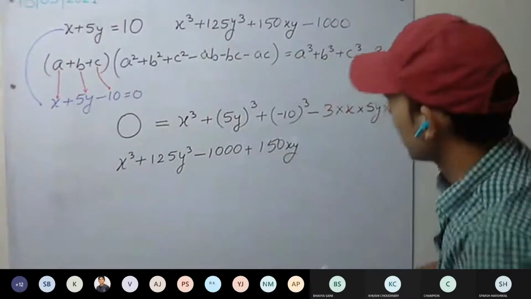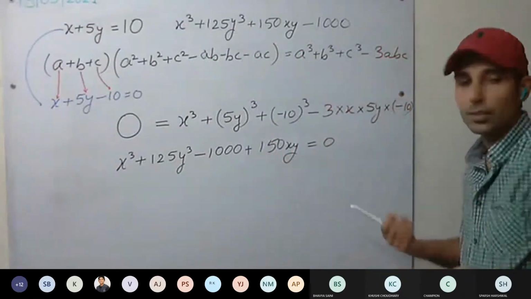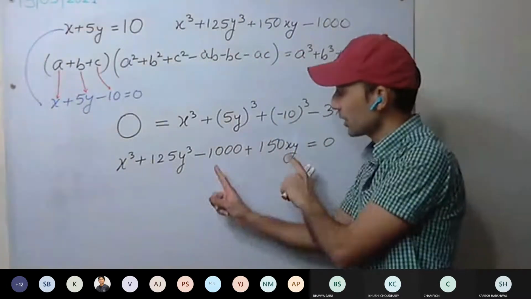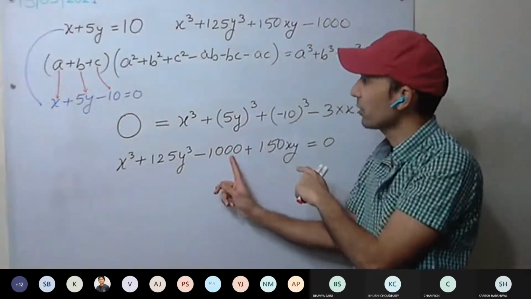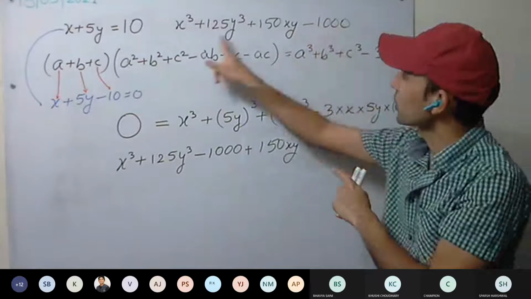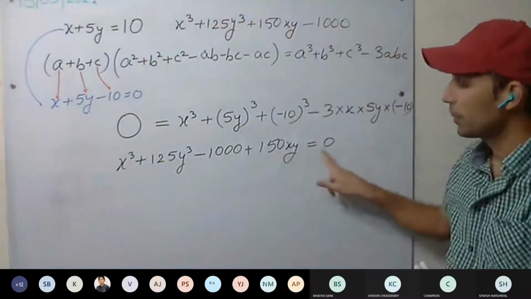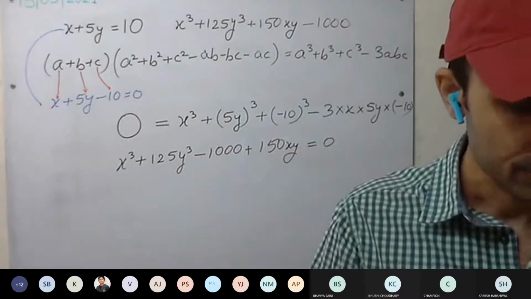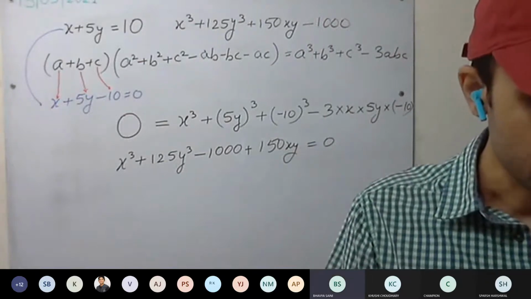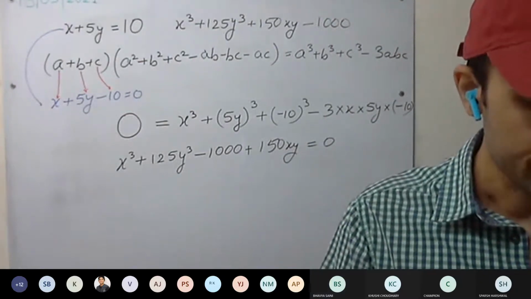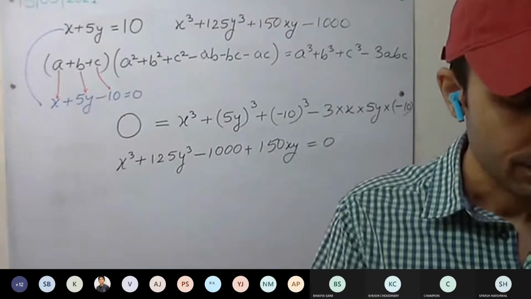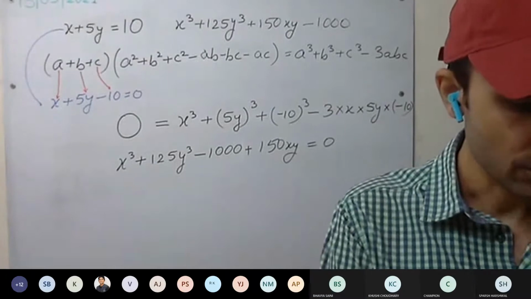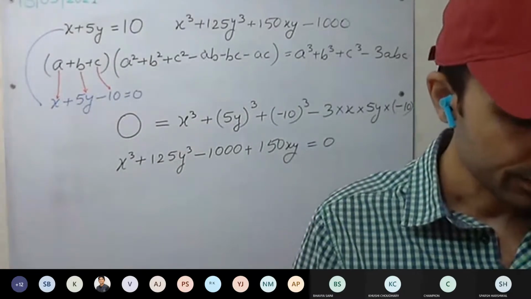You can put 0 on this side, no issues. Next time you can rearrange it. First put plus 150xy, then minus 1000. So this is the same we are getting. Its value will be how much? 0. Is this clear? Yes, sir. Okay, if this is clear, then we can discuss.